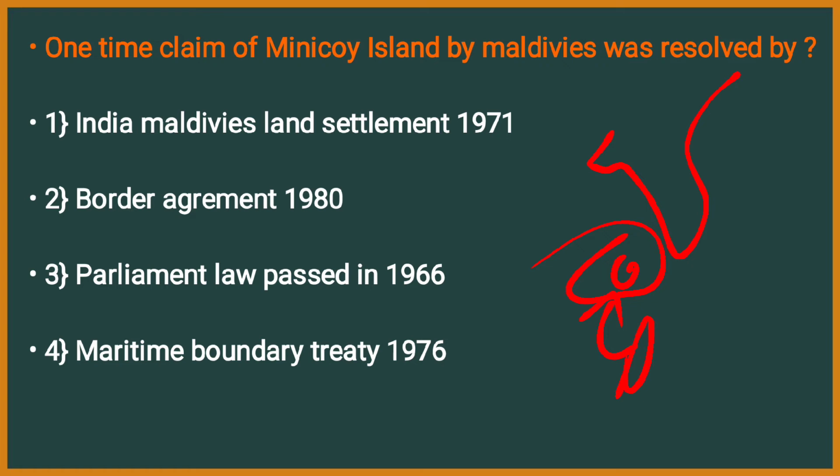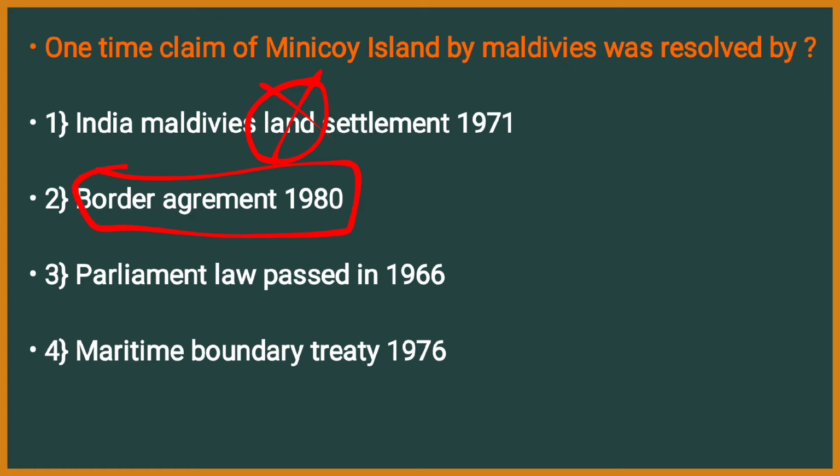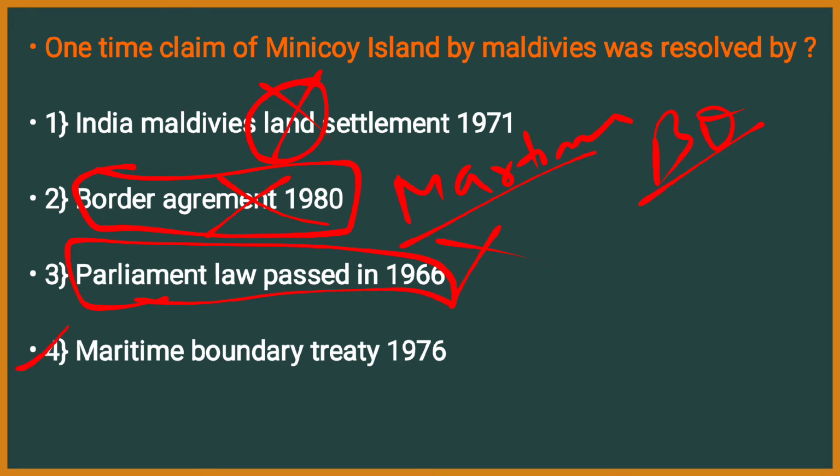Even if you don't know exactly what happened at the time, you can eliminate the options and find the answer. How? India and Maldives don't share land, therefore this can't be the option. India and Maldives do have a border, but it is a maritime border, right? Therefore this option is gone. Parliament alone can't pass a law to settle between two countries, therefore it can't be the option. The remaining option is the Maritime Boundary Treaty of 1976.